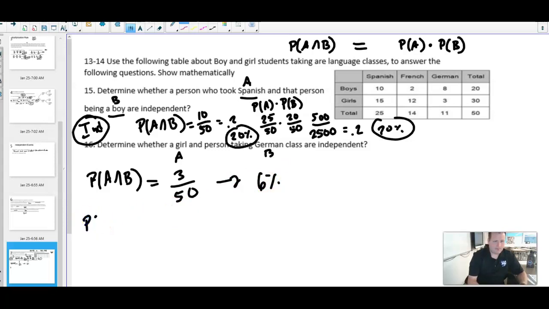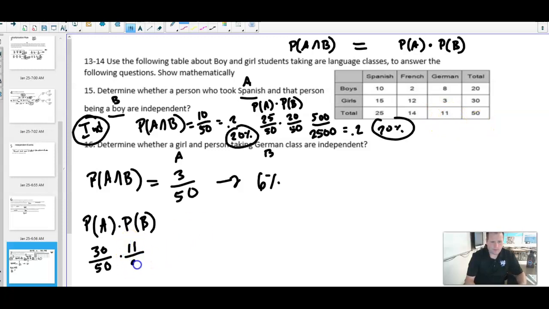Then I'm going to find the probability of A and multiply it by the probability of B. The probability of selecting a girl is 30 out of 50, since there are 30 girls out of 50. Event B is somebody being in a German class, which is 11 out of 50.